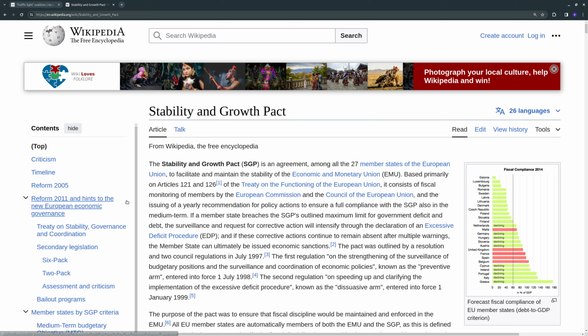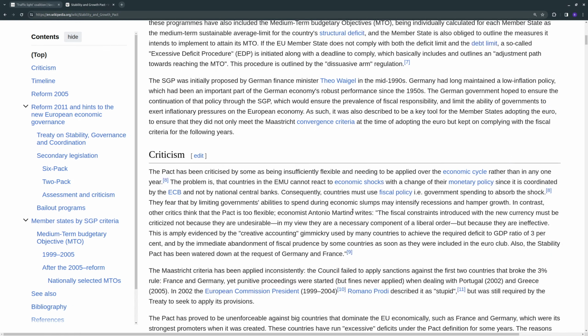It consists of fiscal monitoring of members by the European Commission and Council of the European Union, and the issuing of yearly recommendations for policy actions to ensure full compliance with the SGP. SGP outlines the maximum limit for government deficit and debt. The surveillance and request for corrective action will intensify through the declaration of an excessive deficit procedure.